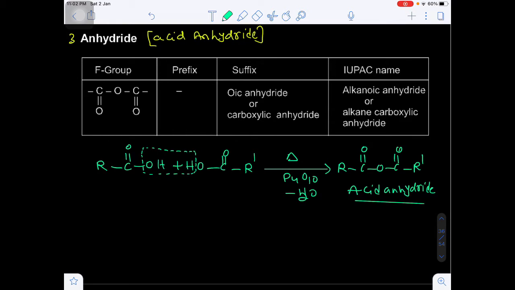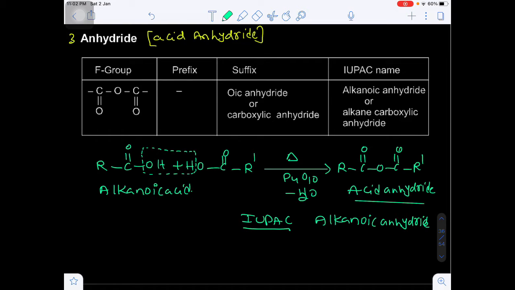Now what is the IUPAC name of the acid? Known as alkanoic acid. Now the anhydride name will be alkanoic anhydride. Alkanoic anhydride will be the IUPAC name of the anhydride.